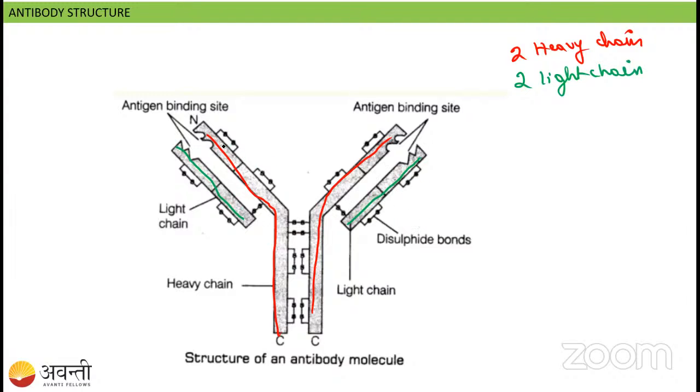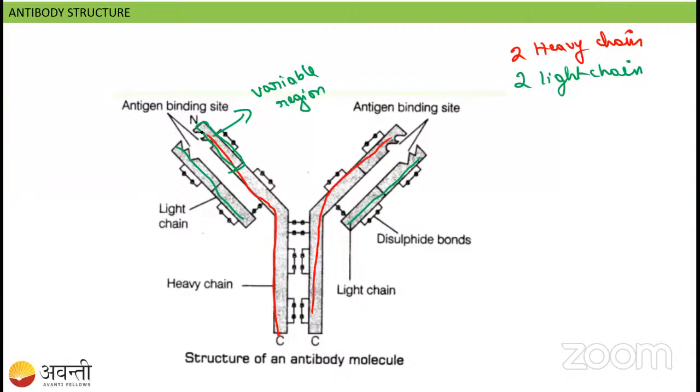So the light chain and the heavy chain have the main structures. This region here, we will call the variable region, variable region on all the chains.